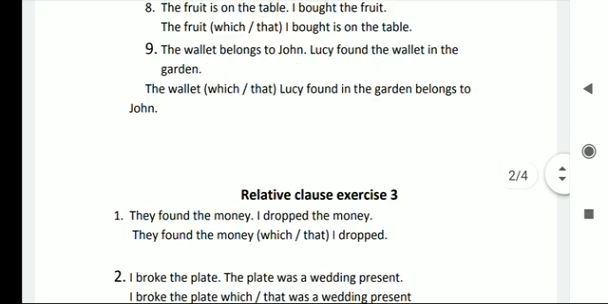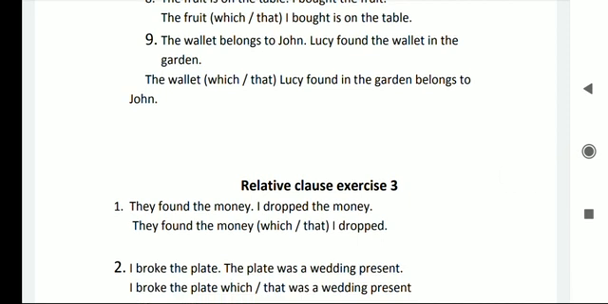Another example: the wallet belongs to John. Lucy found the wallet in the garden. We can write like this: The wallet which Lucy found in the garden belongs to John, or the wallet that Lucy found in the garden belongs to John.